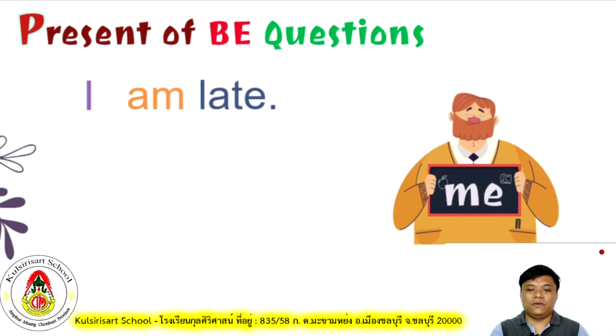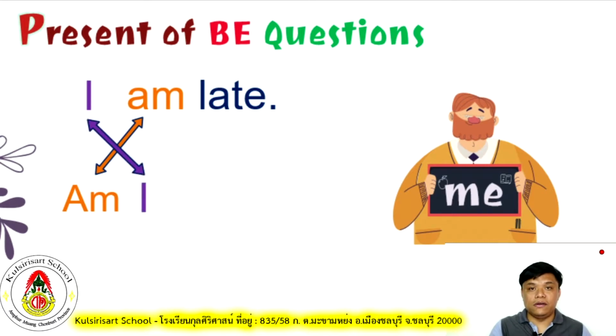Again, as I have told you, when making a question using a be verb, you should put the be verb first, next the pronoun, and then the rest of the sentence. Instead of saying, I am late, that is an affirmative statement, you will say, am I late?